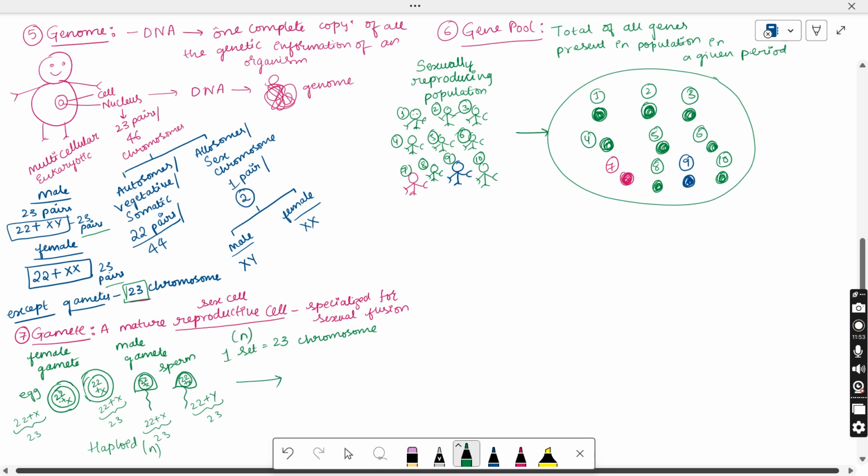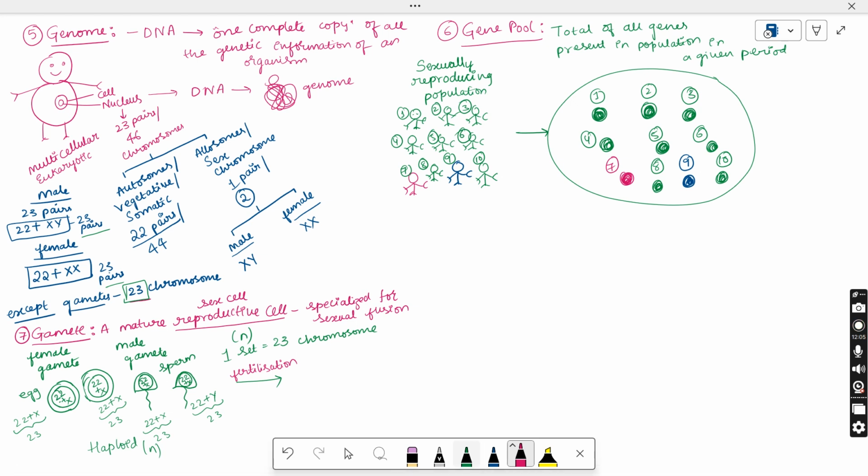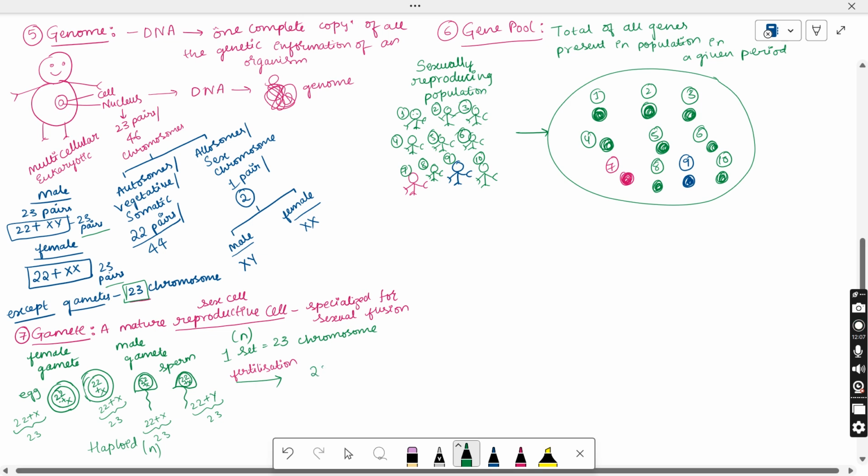So let us say during the fertilization process, whenever the fertilization occurs, what is meant by fertilization? The fusion of male gamete with the female gamete, we call it fertilization. So suppose the female gamete will contain 22 plus X, one set of chromosomes present in the egg cell, that is fused with the 22 plus X which is present in the sperm cell. Whenever these two are fused, what does it form? It will form a cell that is called a zygote.